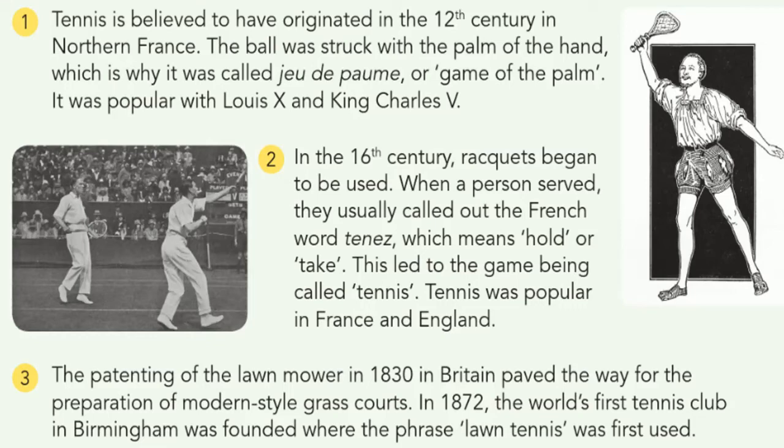The ball was struck with the palm of the hand. In ancient days, they played with a ball struck with the palm of our hand. It is called the jeu de paume, which means game of the palm. It was familiar with Louis X and King Charles V. In the 16th century, rackets began to be used. At first they just used the palm to play the game, but in the 16th century they played with the help of rackets.